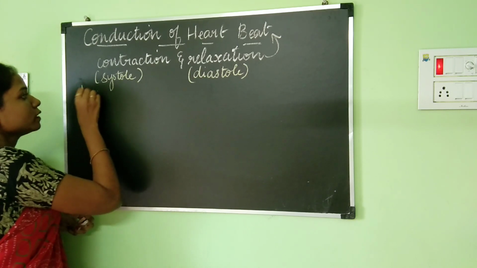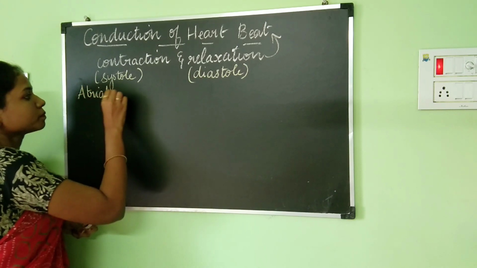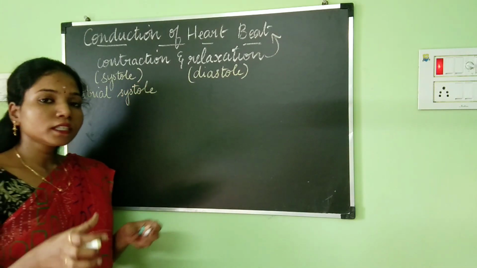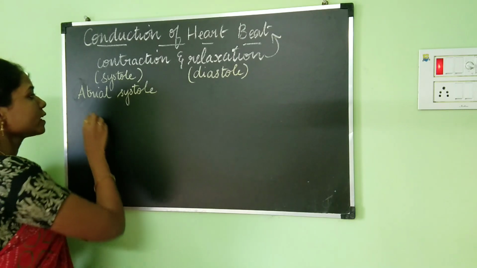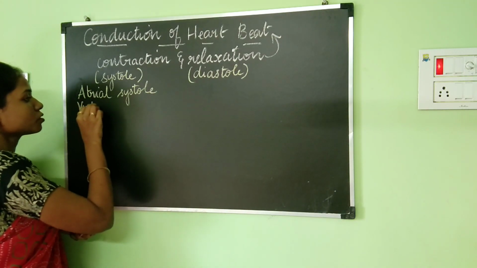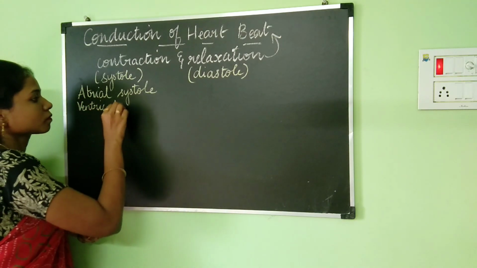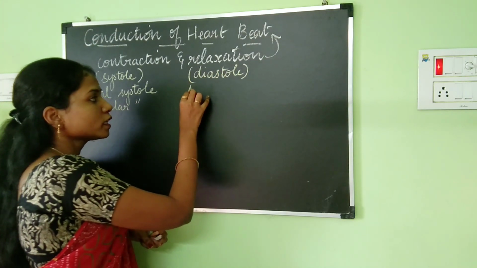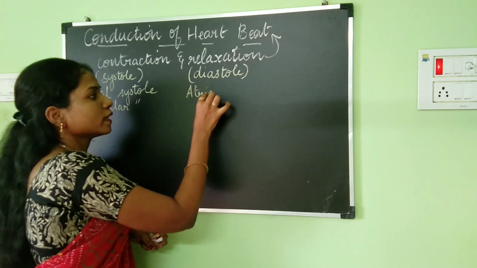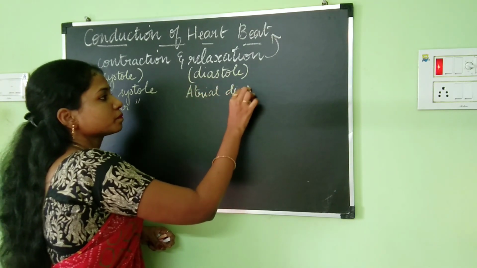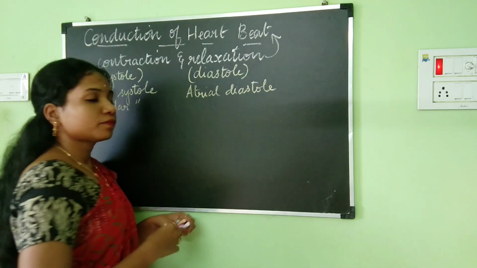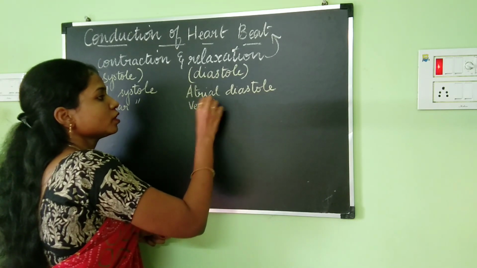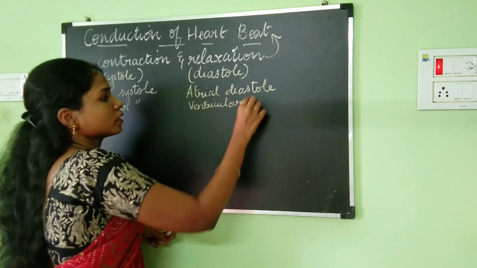So if the auricles contract, it is known as auricular systole, or atrial systole. If the ventricles contract, it is known as ventricular systole. Same thing here as well: if the auricles relax, it's called atrial diastole, and if the ventricles relax, it is known as ventricular diastole.